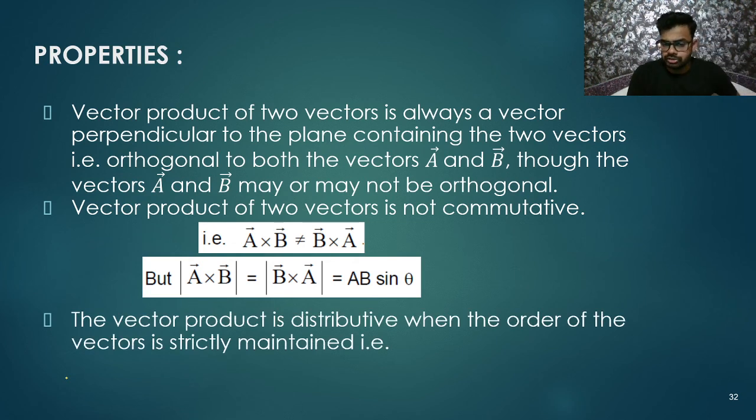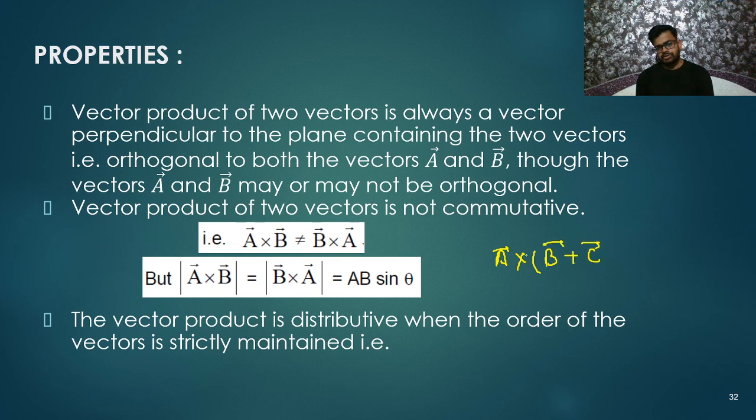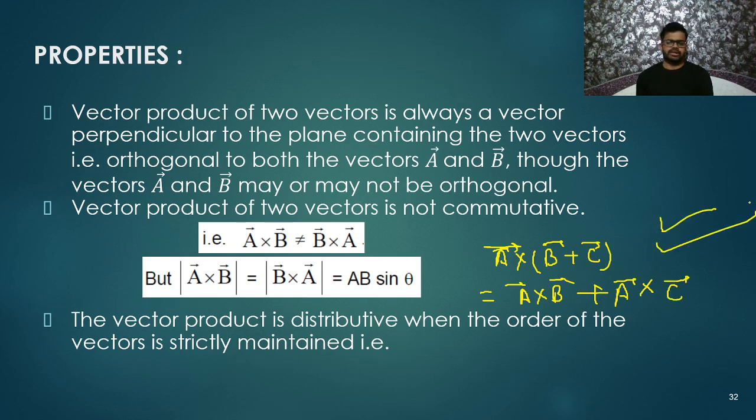So the vector product is distributive when the order of the vectors is strictly maintained. Remember, if you are maintaining the order, then it is distributive. For example, A cross (B plus C) means it is distributive with addition of vectors. So I can write it like this: A cross B plus A cross C. If you are doing it like this, then it is correct. So we can say the vector product is always distributive, if the order of the vectors is kept the same.